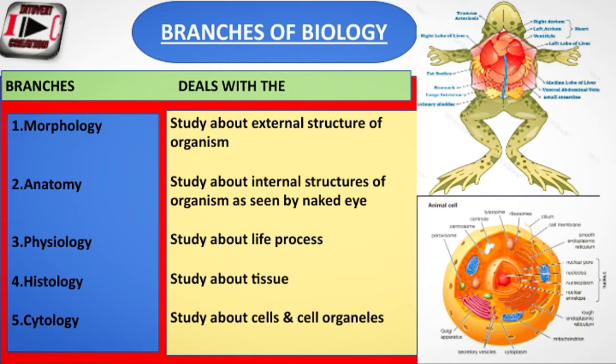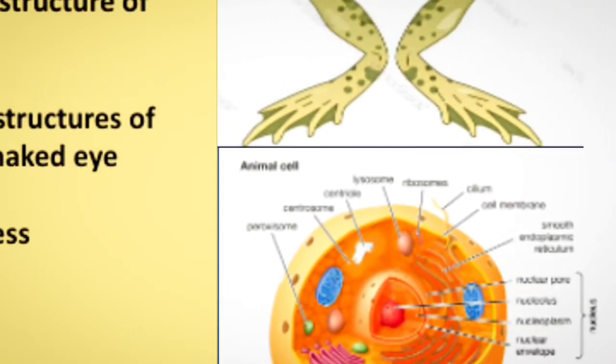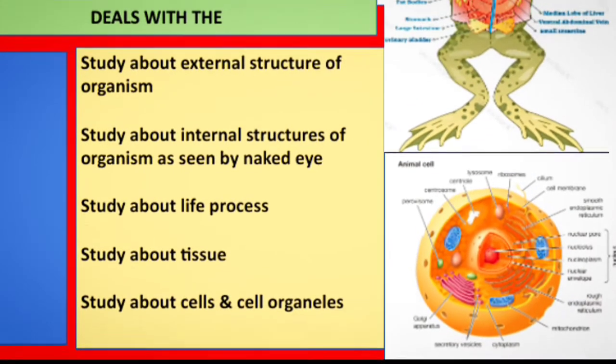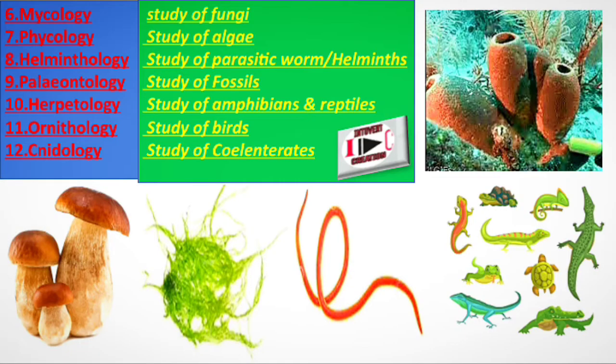And I have also mentioned the animal cells, and it also shows the cell organelles. Cytoplasm, nucleus. Yeah, you have also read this in class 9, 8. Okay. Now let's go into the next slide.